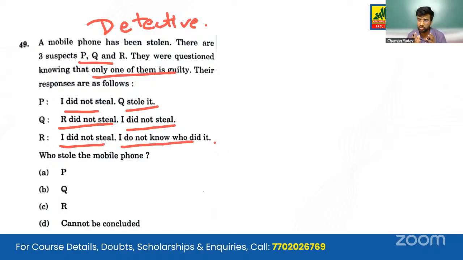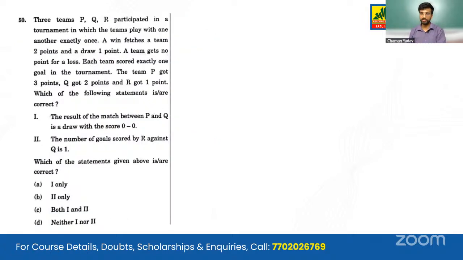So even if you are Sherlock Holmes or Detective Byomesh Bakshi, we cannot decipher who the culprit is. So it cannot be concluded. The answer here cannot be concluded. So the correct answer will be D. Moving on to the next question.